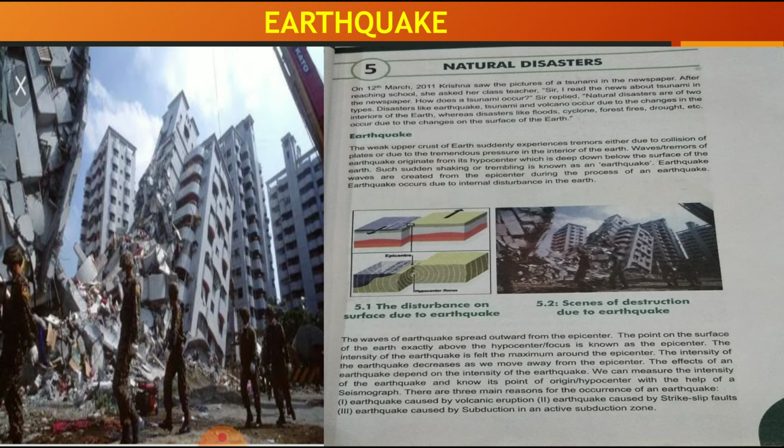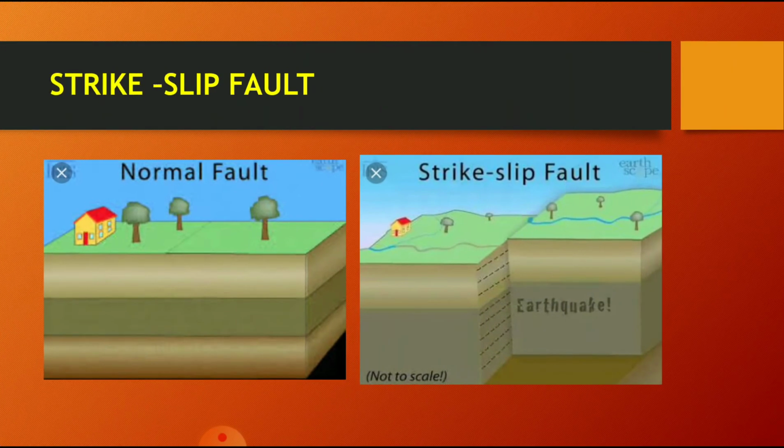Now my dear students, what do you mean by strike slip faults? We'll just have a look over here. Strike slip fault means, now you can just see on the screen over here the normal fault and the strike slip fault. In the normal fault, you can see that this is the land, the greener part is the land, and the downside is the upper crust of the earth. Now in the normal fault the land is totally even, right? It is not uneven, it is even.